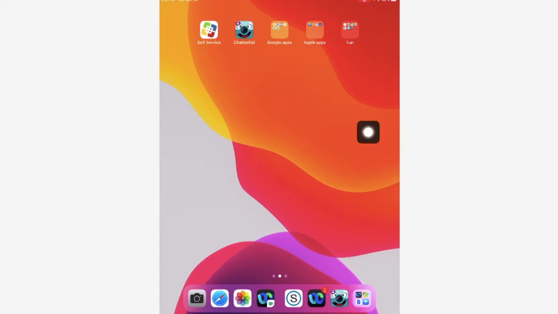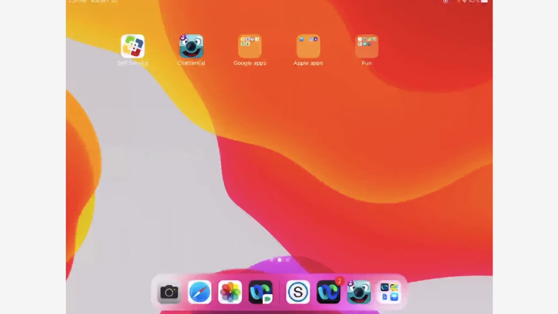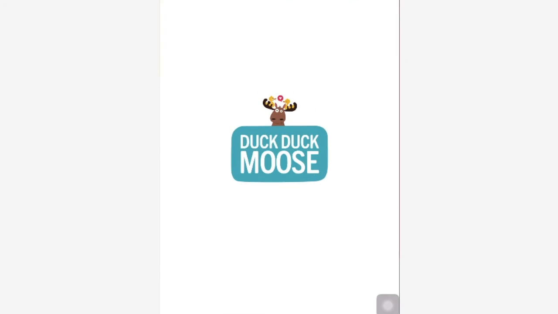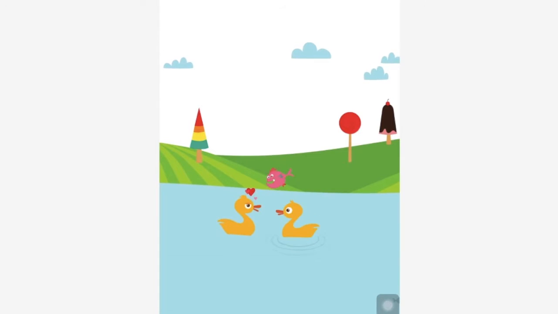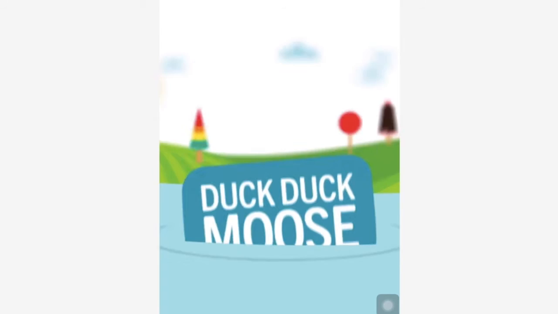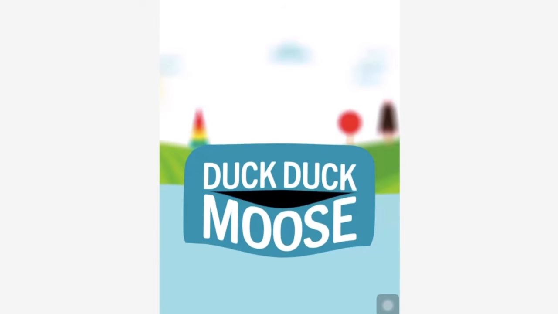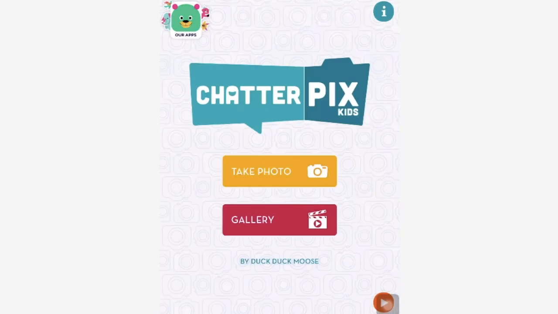Now I'm holding my iPad in the portrait mode. Remember, this is the landscape mode, and this is the portrait mode, because ChatterPix only does portrait mode. And that's okay because portrait is a picture of somebody, and that's exactly what we're going to do. This is by a company called Duck Duck Moose, and they draw a line and they make a mouth talk. So that's what we're going to be doing.